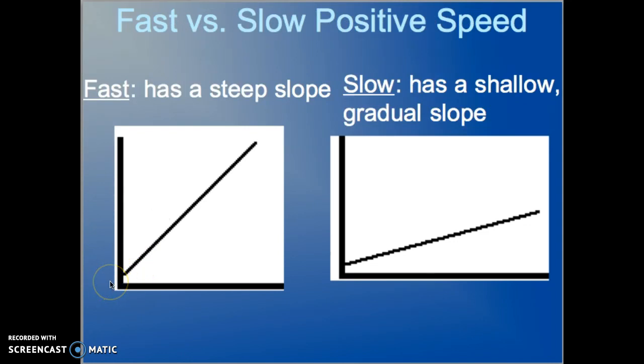And as we said, the slope of the line tells you the speed the object is moving at. So if you have a steeper slope, you're moving faster. If you have a shallower slope, you're moving slower.